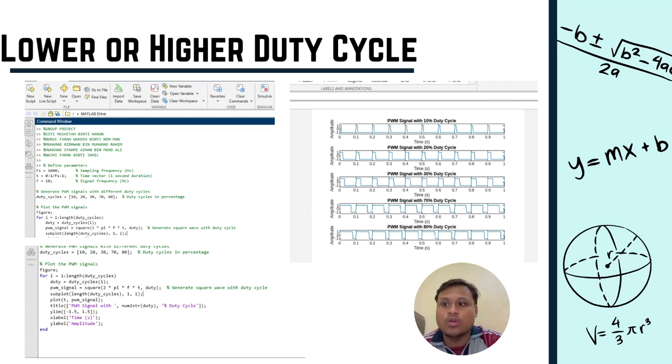In summary, lower duty cycles have lower power output and are better suited for low power operations, while higher duty cycles have higher power output and are best suited for higher power requirements. PWM has become an effective method for power management in a variety of systems because adjusting the duty cycle allows power to be efficiently controlled without changing voltage or current.